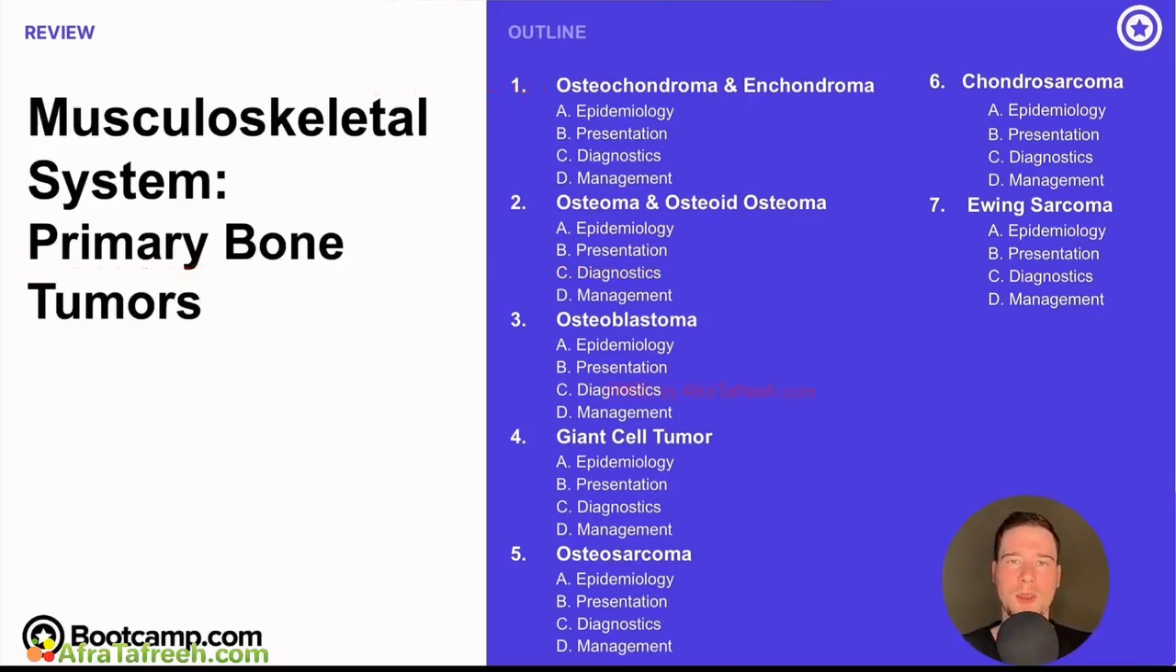We're also going to talk about the difference between a benign bone tumor and a malignant bone tumor. So there's lots coming in this chapter. We're going to talk about osteochondromas and enchondromas, osteomas and osteoid osteomas, osteoblastomas, giant cell tumors, osteosarcomas, chondrosarcomas, and we're going to wrap it up with the Ewing sarcoma. So if you all are ready, then off we go.